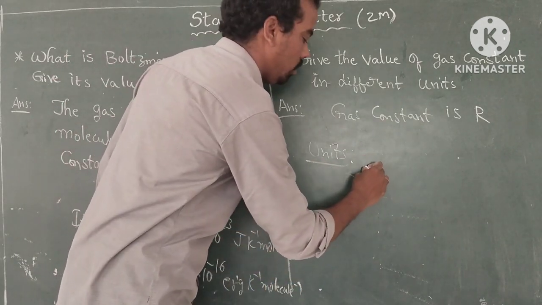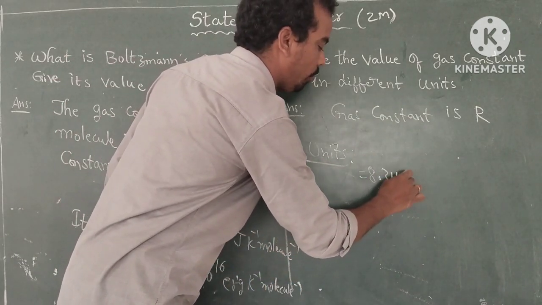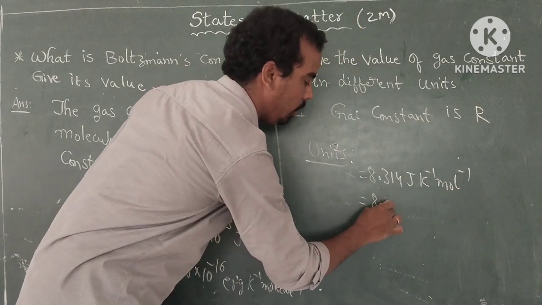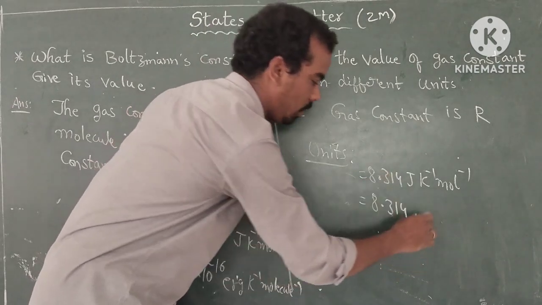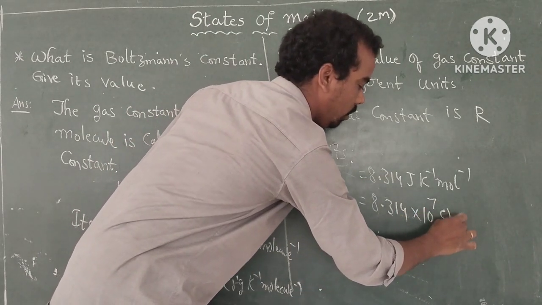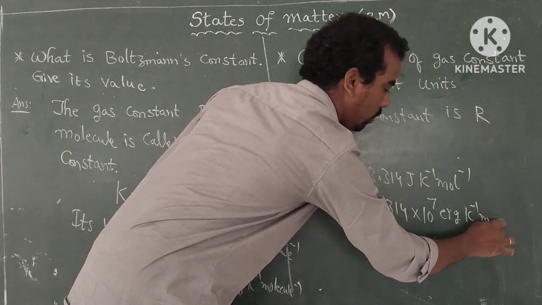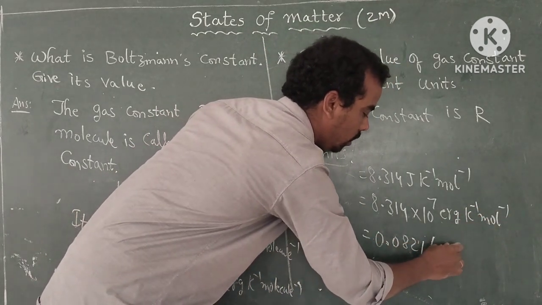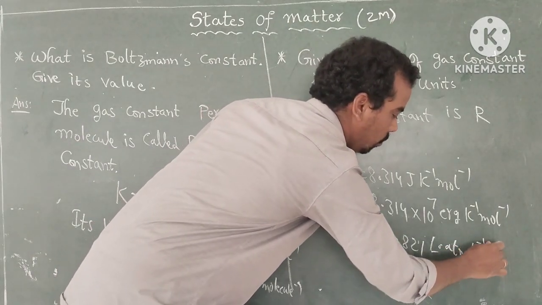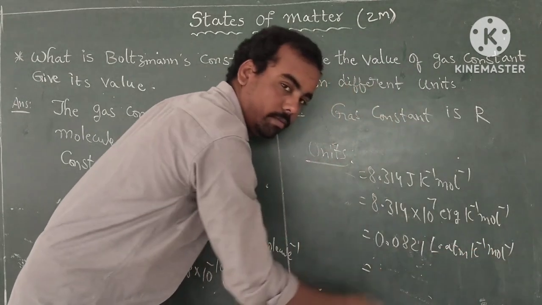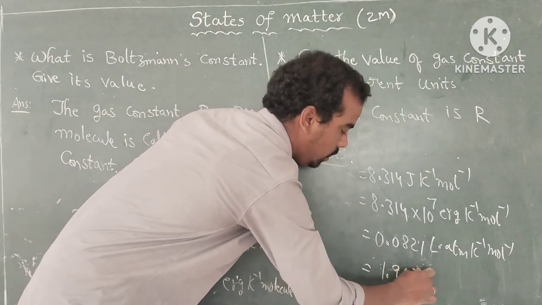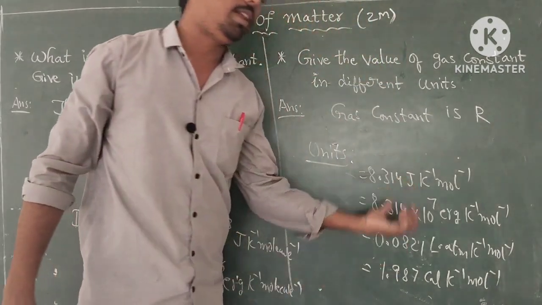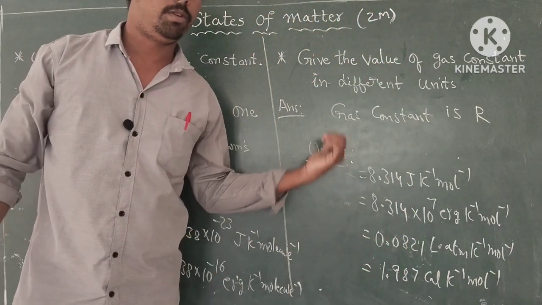Okay, its units are 8.314 joule Kelvin inverse mole inverse, or 8.314, where 1 joule means 10 power 7 ergs, so 10 power 7 erg Kelvin inverse mole inverse. Or 0.0821 liter atmosphere Kelvin inverse mole inverse, or in calories 1.987 calories Kelvin inverse mole inverse. If you write any 3 values or 2 values, you get 2 marks. Very easy. Okay, thank you.